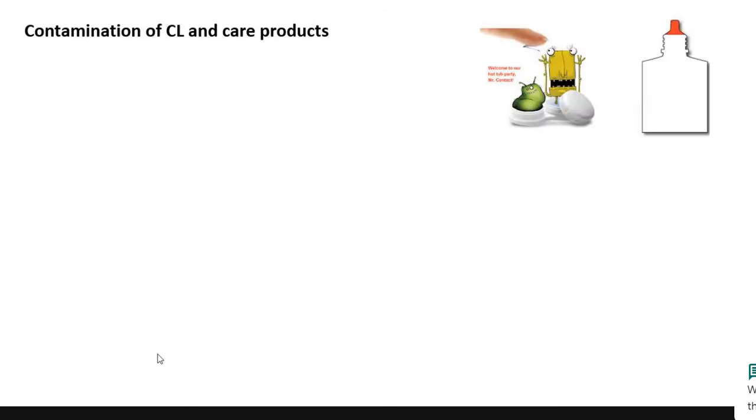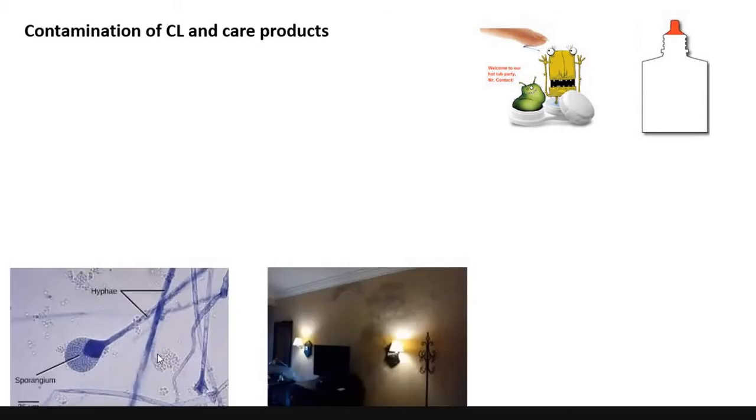So how does this all happen? It all happens because the contact lens and the contact lens care products usually get contaminated. Most frequently, the contaminated products are the contact lens cases and the contact lens solutions. How do these get contaminated? They get contaminated by the indoor organisms. Even in our indoors, we have a lot of free living organisms, bacteria and fungi especially.